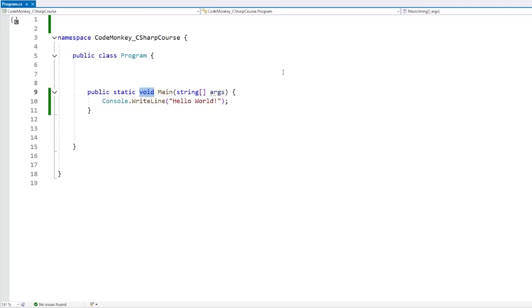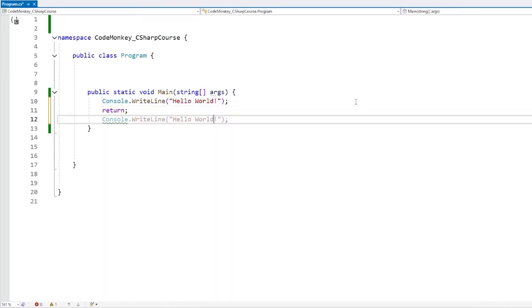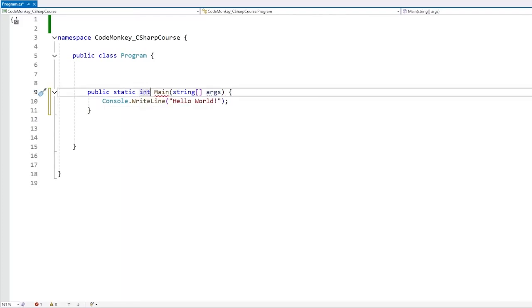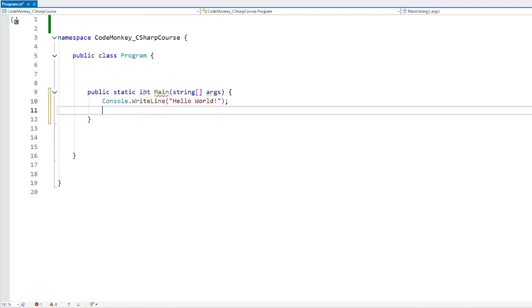Next, for the return type, it can take many forms. The first one is like this, it can simply be void, meaning we don't need to return anything. Or if we want, we can return something, and when we do, it simply won't execute any more code. So it can either manually return or just let the function end normally. Alternatively, we can make this return an int. Usually this is done if you want to return some kind of exit code from your program. Returning 0 usually means success, that the program ran correctly and there were no problems. And if something went wrong, then you want to return some kind of number that refers to an error code.